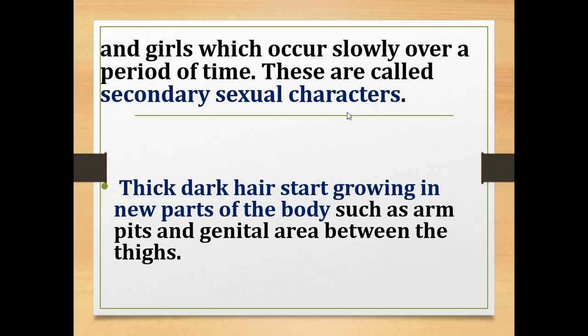What changes occur in the body of a human being? Thick dark hair starts growing in new parts of the body, such as the armpits and the genital area between the thighs. So we can observe the growth of thick dark hair in these body parts when a human being attains puberty.